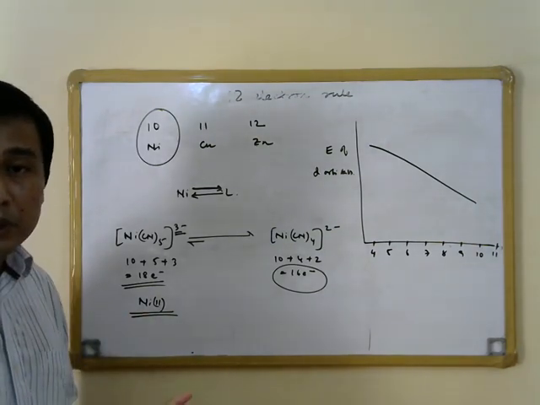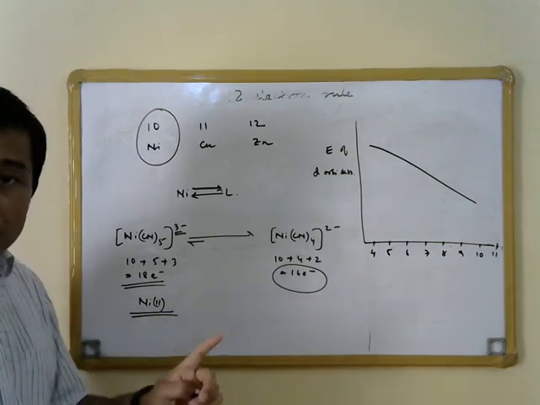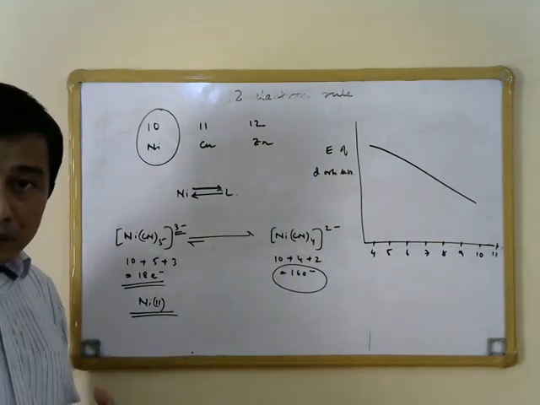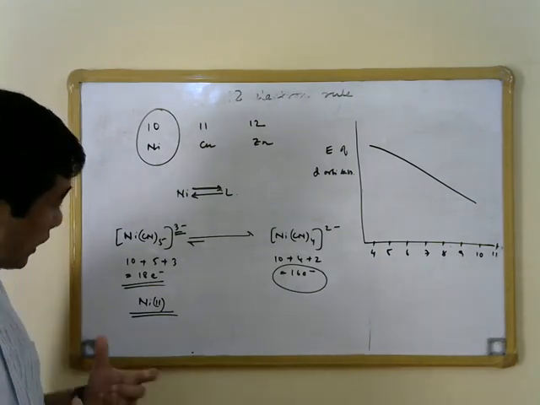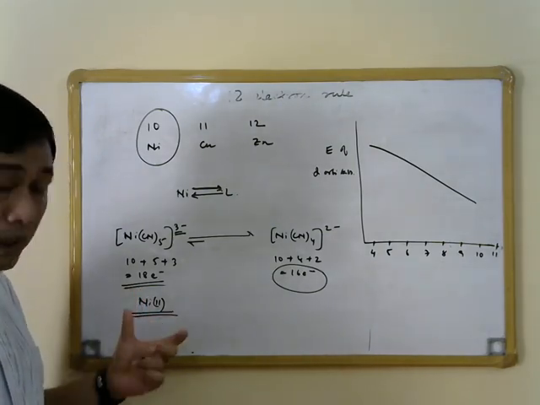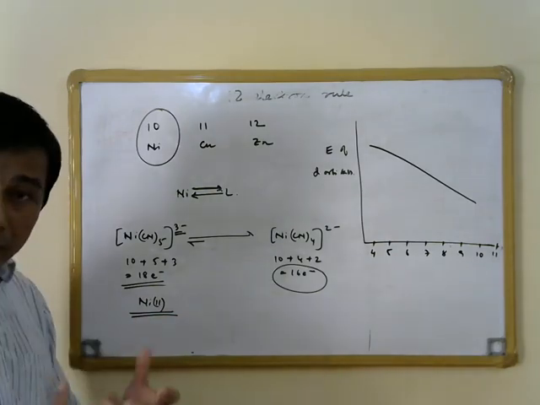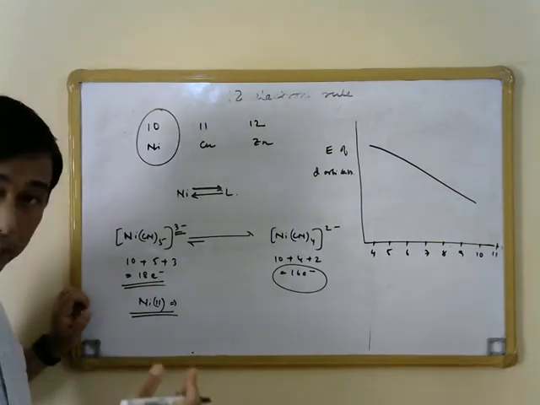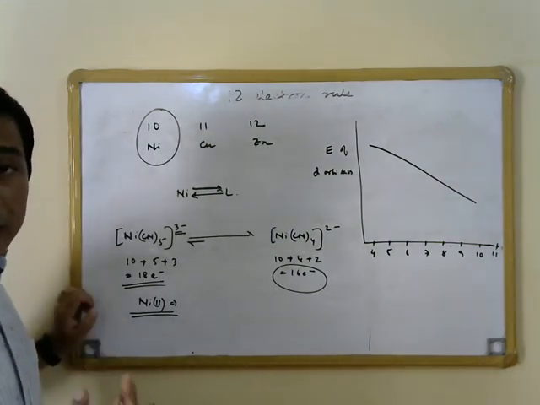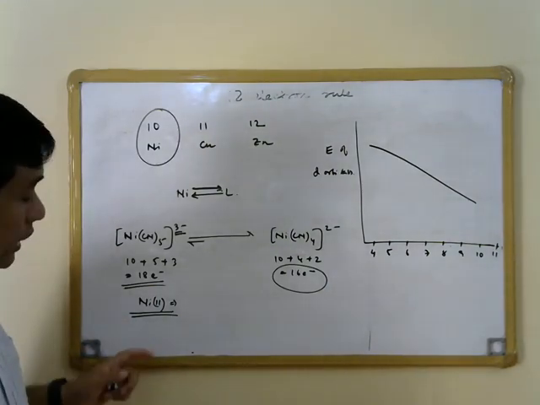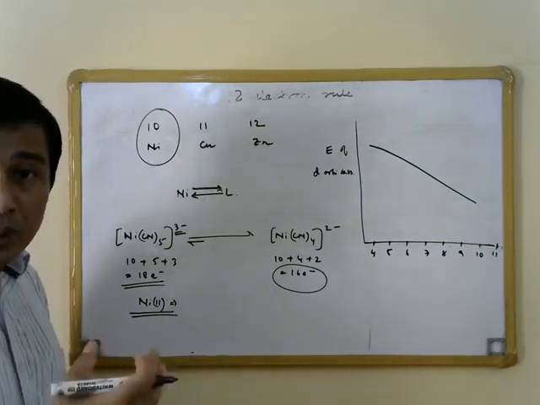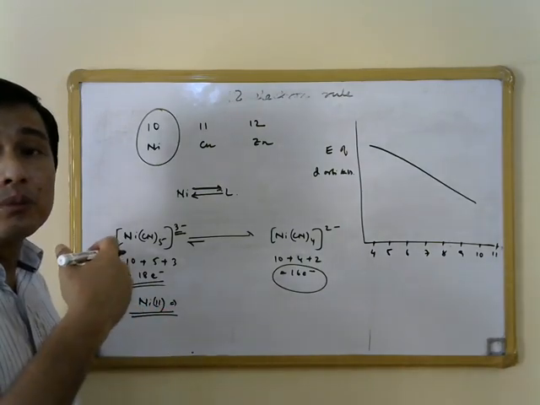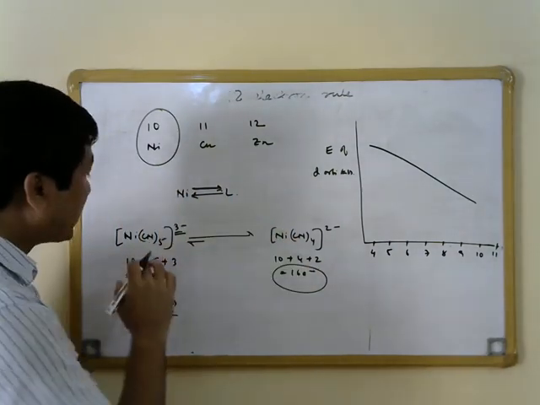Because of the positive charge on the metal, the energy of the d orbitals further decreases, or because of the larger contraction the d orbitals experience from the positively charged metal center, the energy of the d orbitals in nickel 2 is much less as compared to nickel 0, and the d orbitals are more reluctant to donate electron density to the pi star ligand.